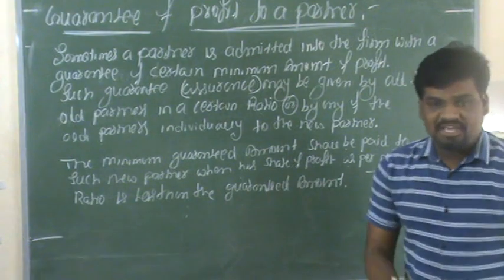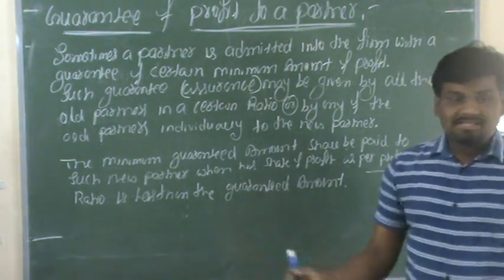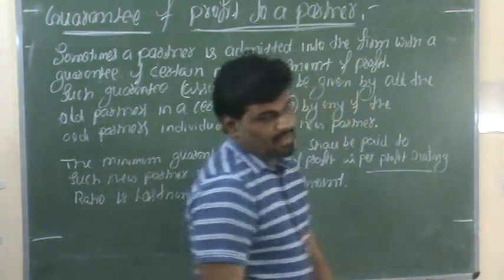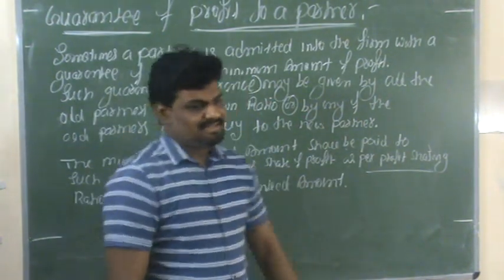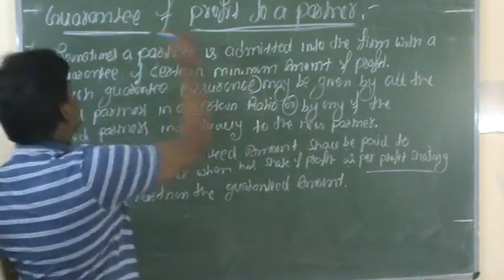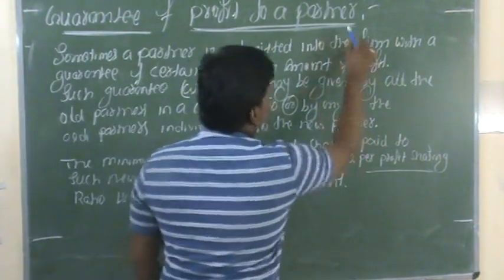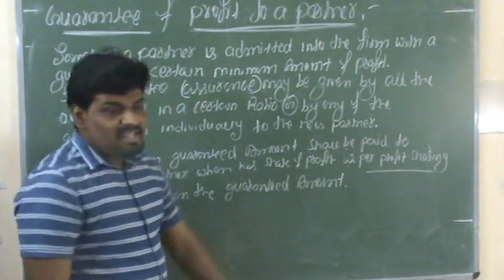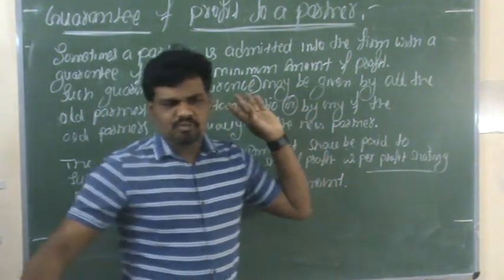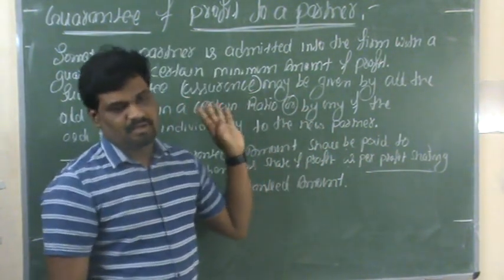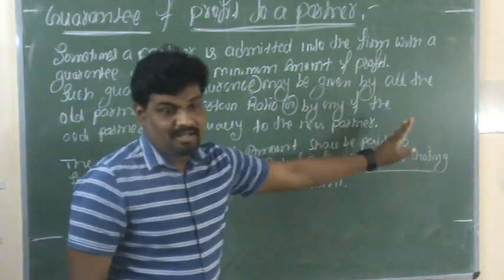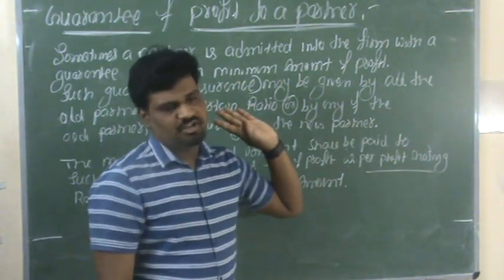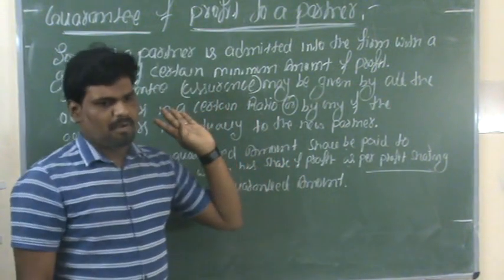In such a situation, the old partners need to pay the guarantee of profit to the new partner. This is the meaning of guarantee of profit to a partner, which is a 2 mark question from the examination point of view. In this session we will solve a few questions related to 6 marks.